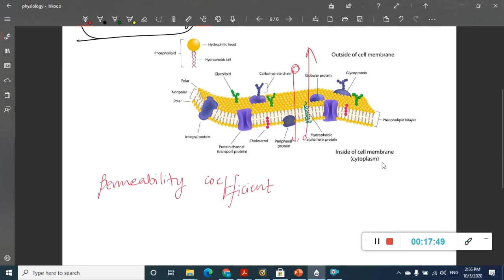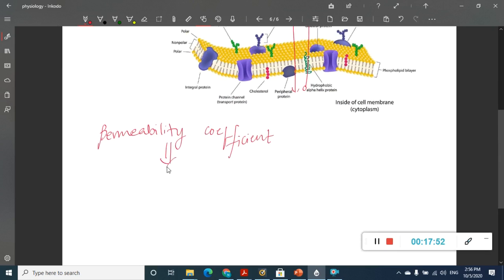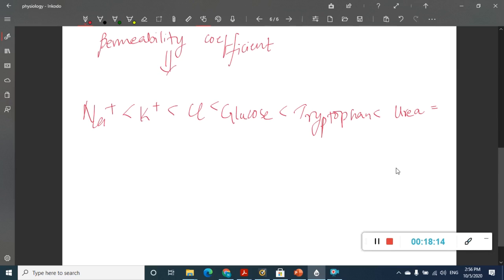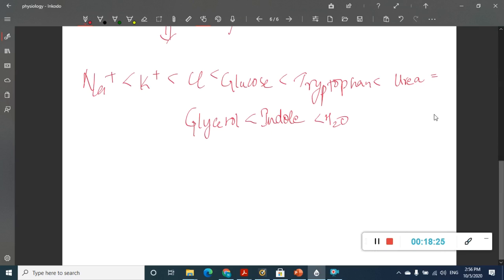so the order of this permeability coefficient in different molecules is very important. This permeability coefficient is least for sodium, followed by potassium, followed by chloride, which is also less, followed by glucose, followed by tryptophan. Okay, then followed by urea, and urea and glycerol are almost equal, and it is higher in indole, and higher in water. So these are the different substances where the permeability coefficient goes from least to highest. Then